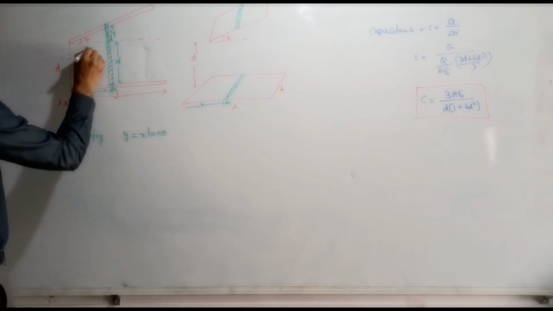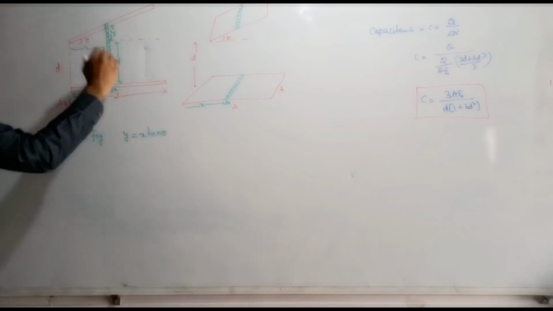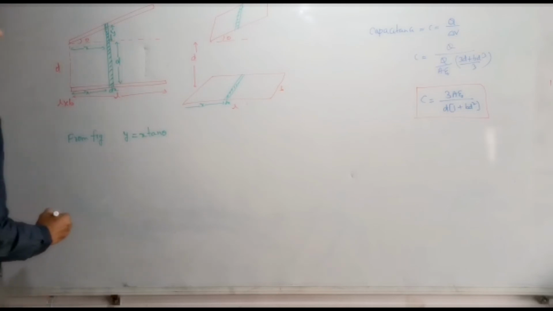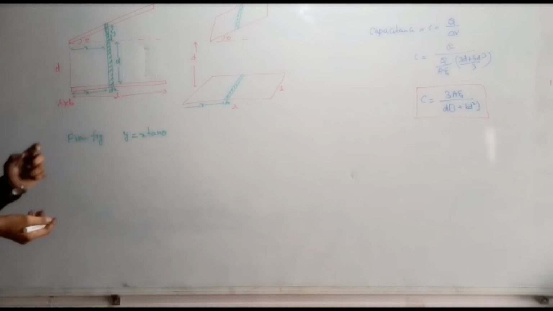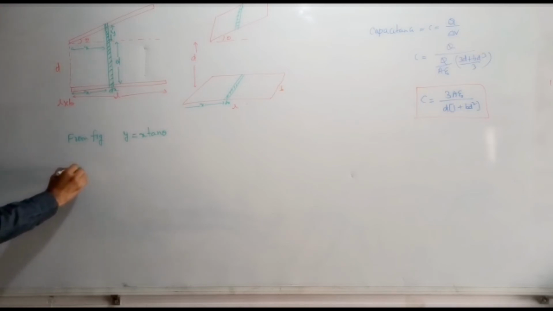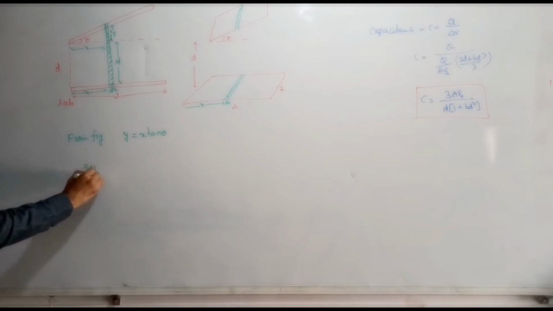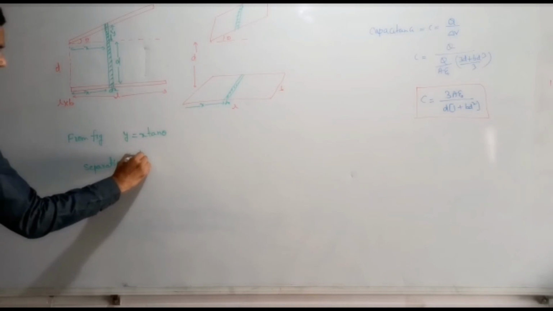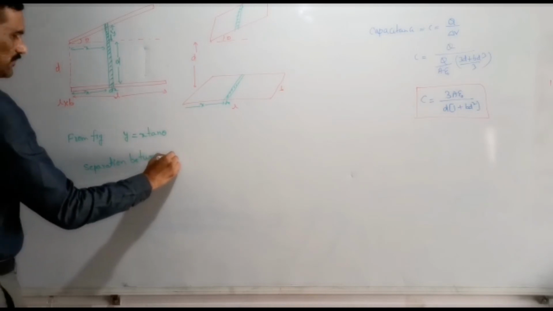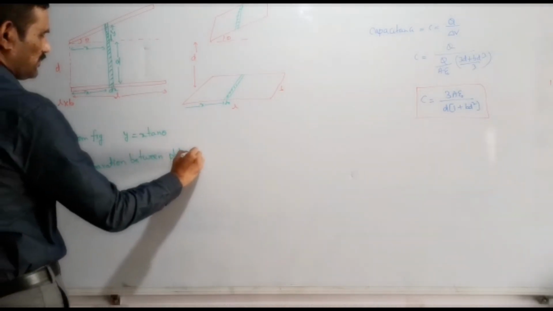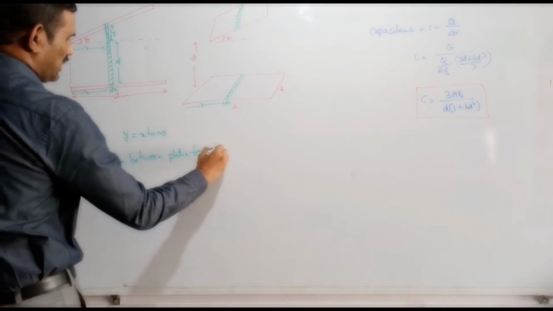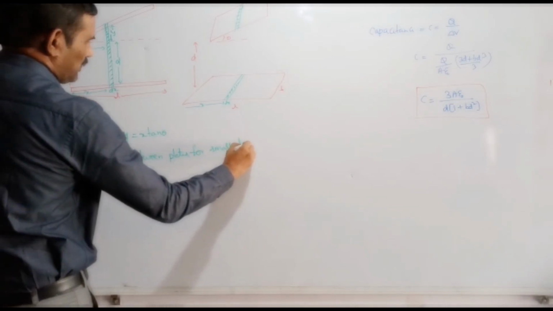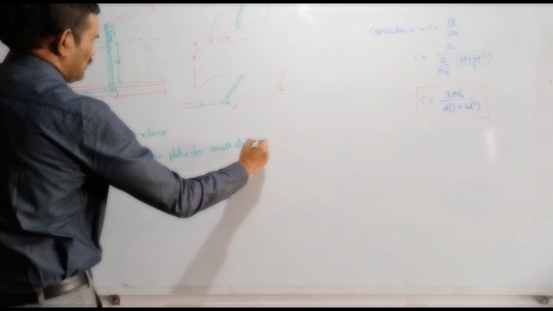Therefore now we need to write the capacitance of the small element. The separation between the plates for the small element: for this element, the distance between those two plates I am taking as some d dash.